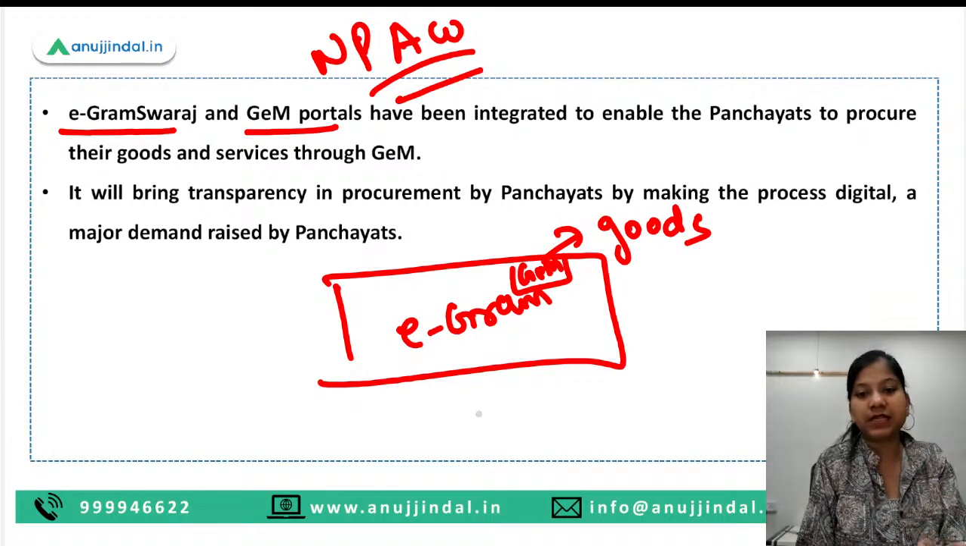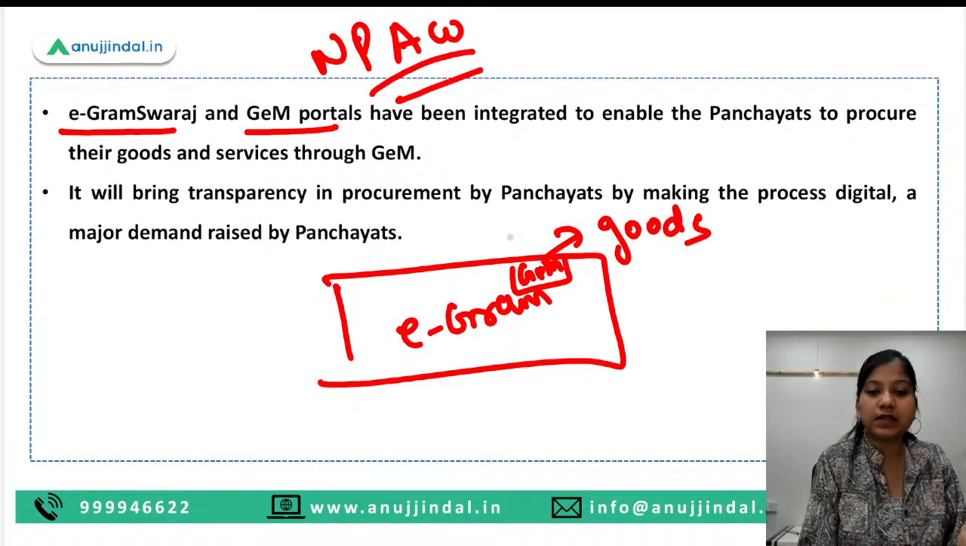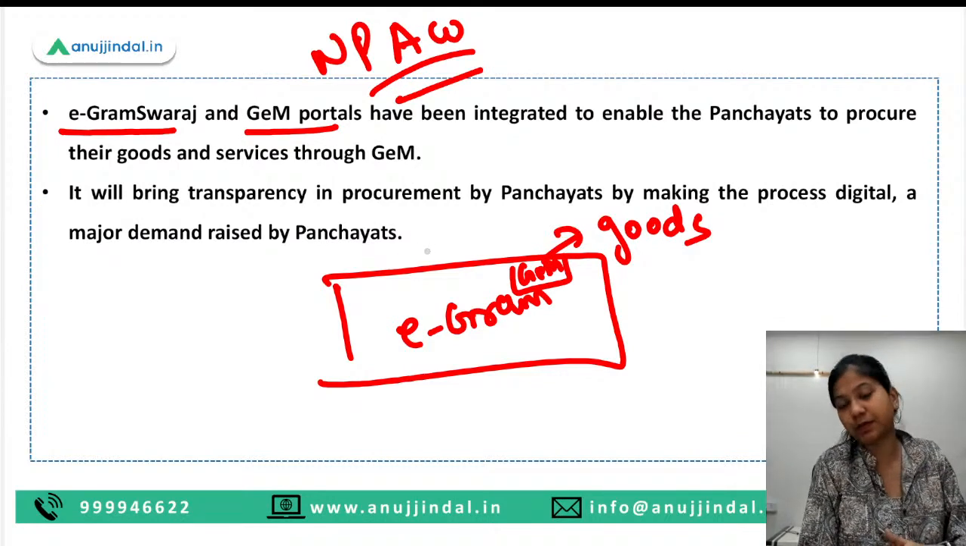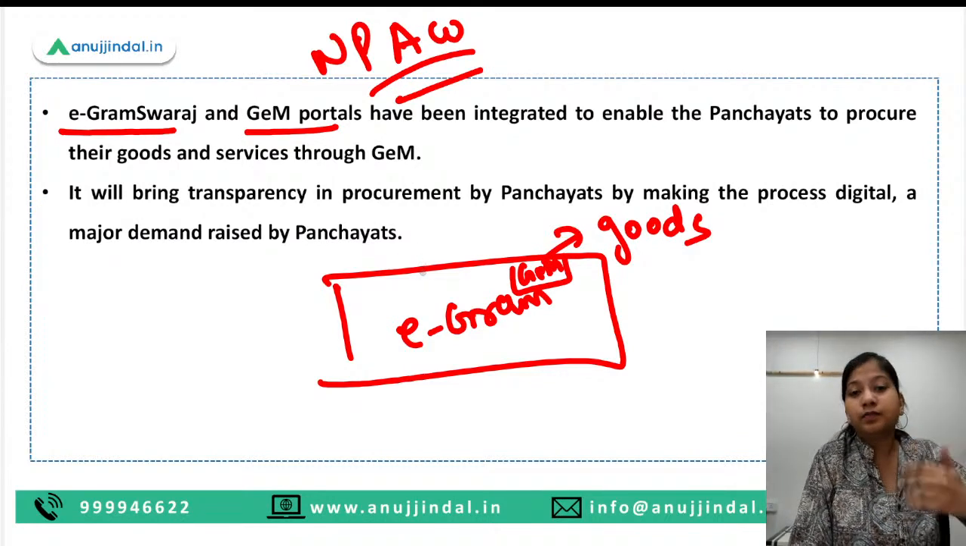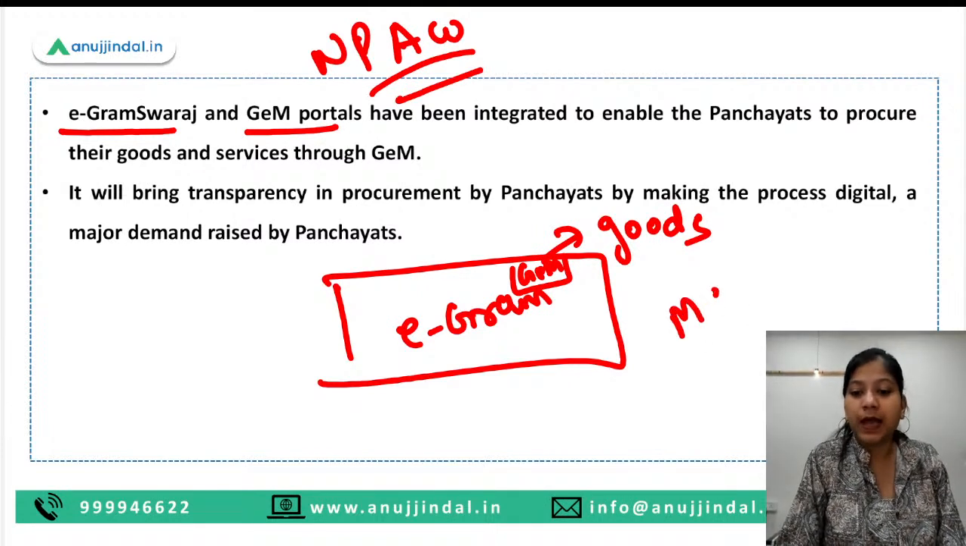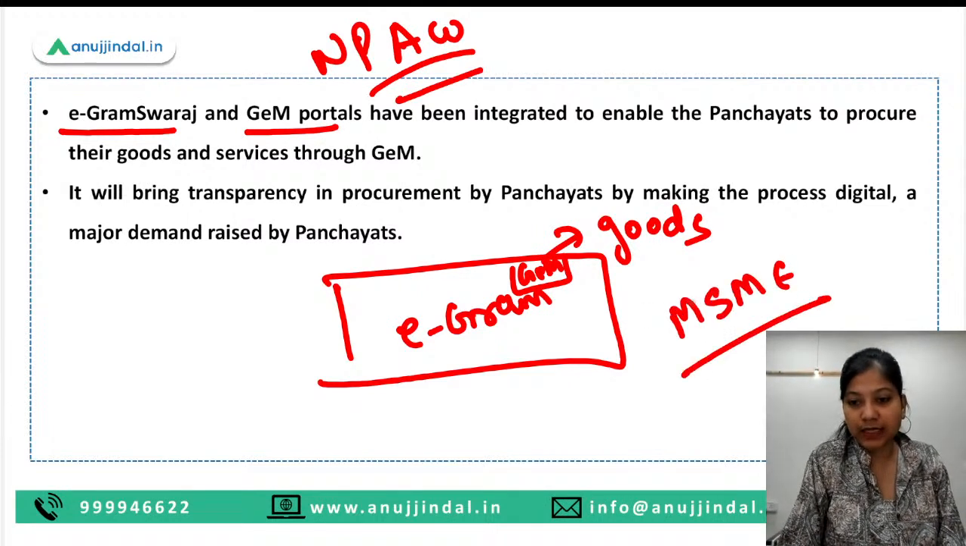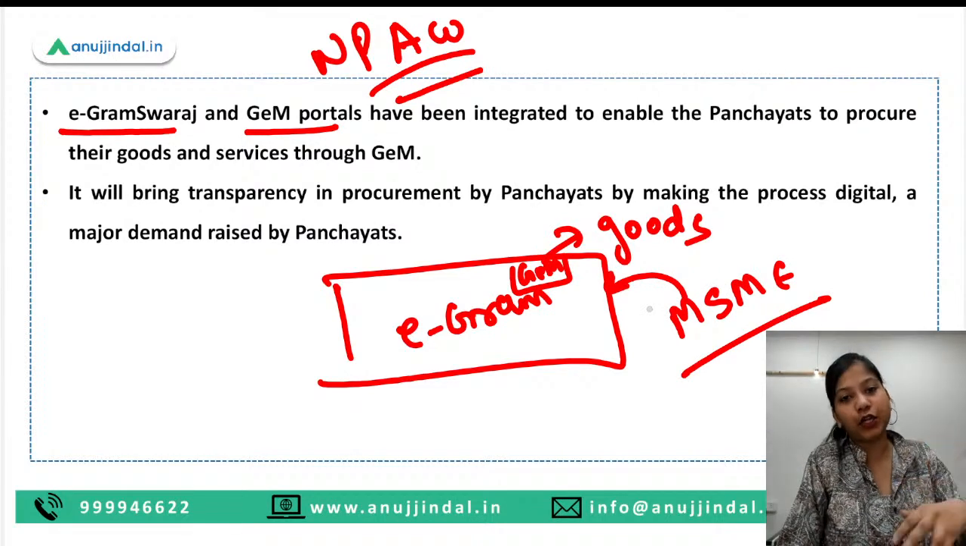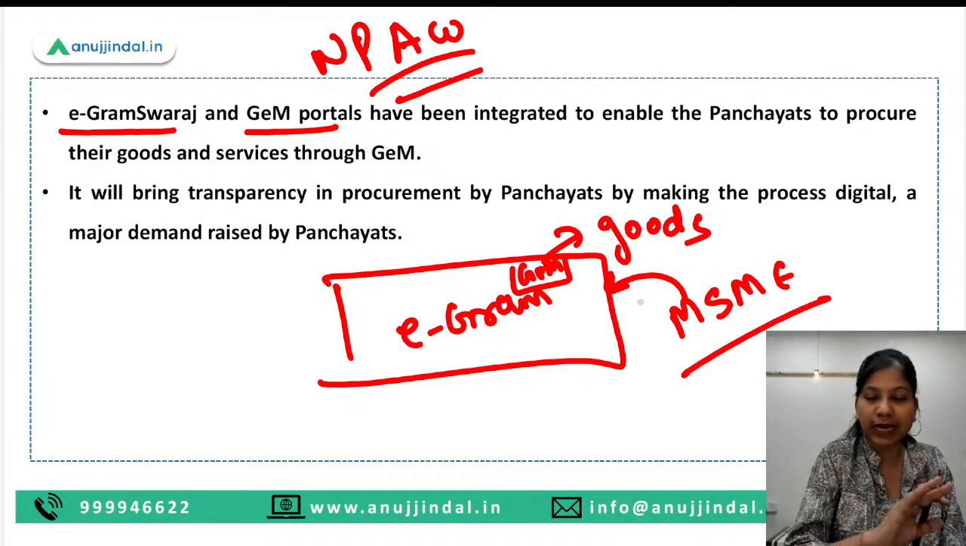Okay, so this is the basic idea of integration of these two portals, and the basic idea behind this is to bring transparency in the procurement by panchayats and also boost the production by MSMEs, because the majority of the goods that are sold on the GeM portal are produced by the MSMEs only. Okay, so that much is clear.